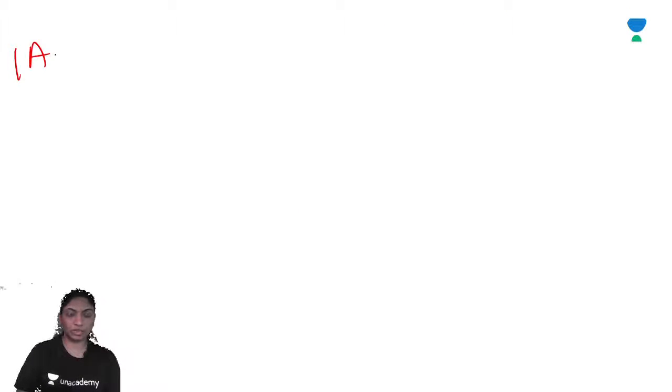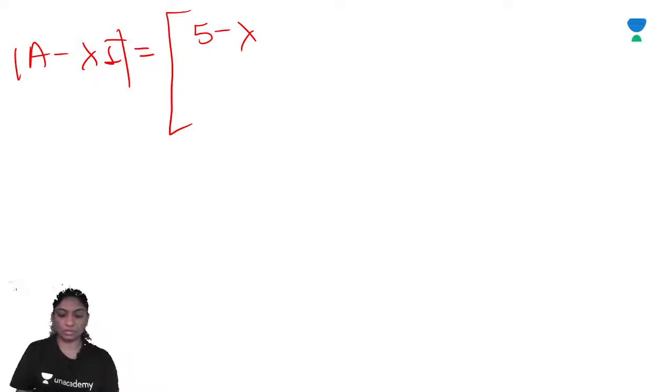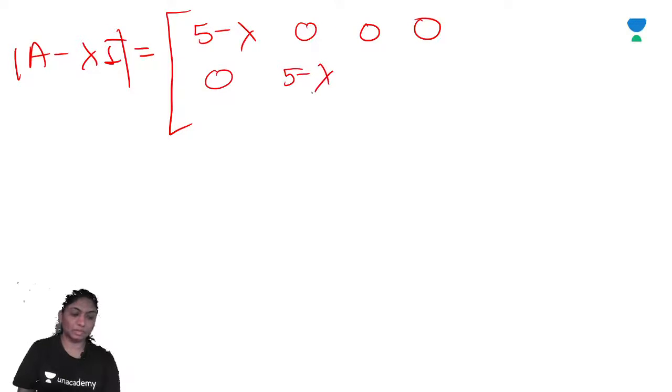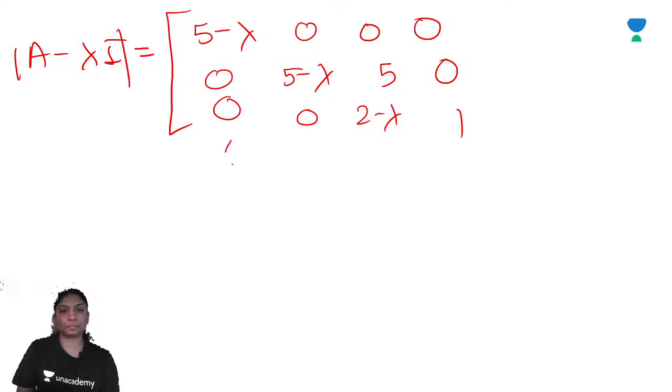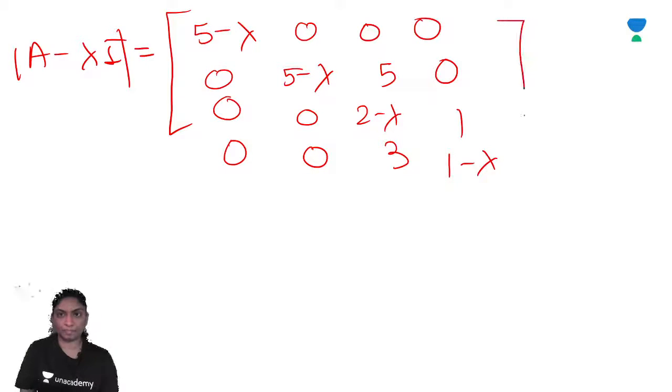So the determinant of A minus lambda I is equal to the determinant of [5 minus lambda, 0, 0, 0; 0, 5 minus lambda, 5, 0; 0, 0, 2 minus lambda, 1; 0, 0, 3, 1 minus lambda].